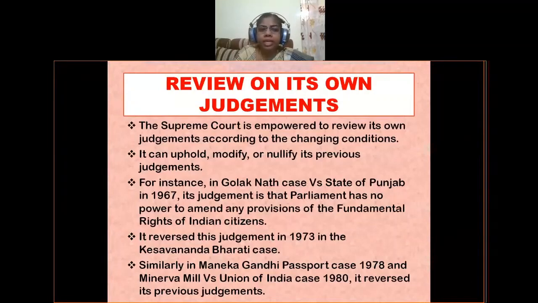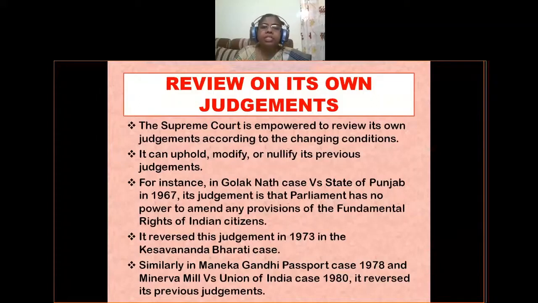So in the Golaknath case, the State of Punjab in 1967, the Supreme Court of India gave the judgment that Parliament has no power to amend any provisions of the fundamental rights of Indian citizens.